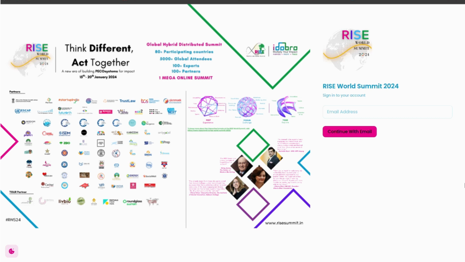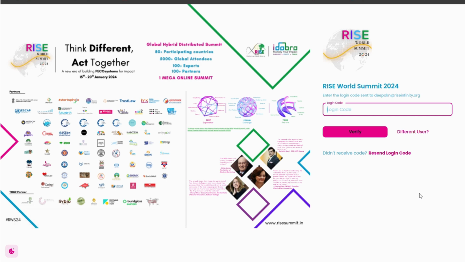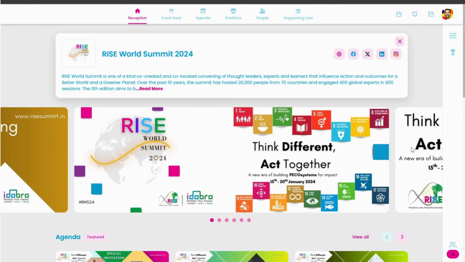To begin with, when you use the URL risepicoworld.com, you'll be redirected to this page and be asked to submit your email ID. Once you submit that, you'll receive a login code on your email, which you can then use to sign into the platform. Once you've signed in, this is how the platform would look like.